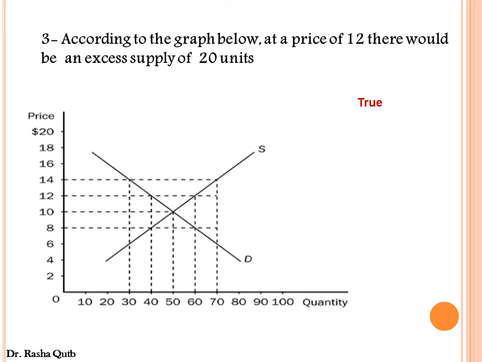At a price of 12, we find that quantity supplied would be 60, quantity demanded would be 40. The difference, which is 20 units, is a surplus. We call this surplus excess supply.